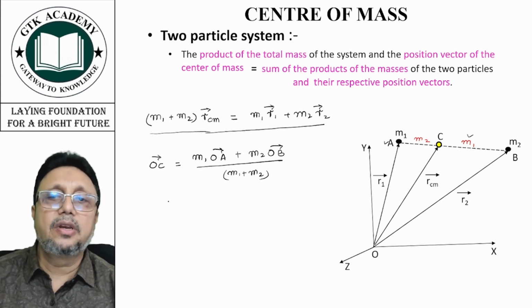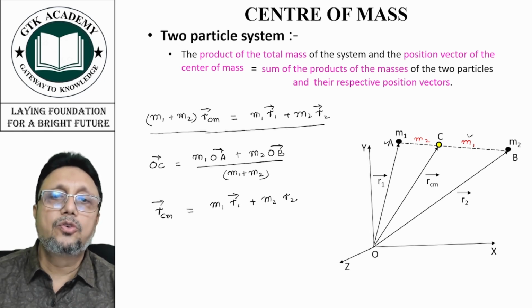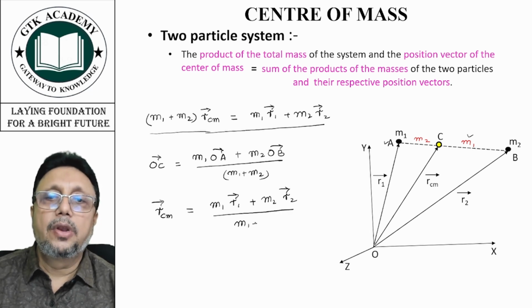Now OC vector is rcm. That is equal to (m1 into r1 vector plus m2 into r2 vector) upon m1 plus m2, since OA vector is r1 and OB vector is r2.